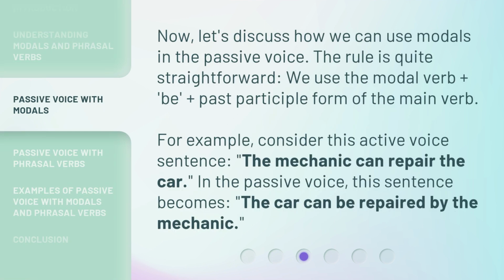Now, let's discuss how we can use modals in the passive voice. The rule is quite straightforward. We use the modal verb plus be plus past participle form of the main verb. For example, consider this active voice sentence: the mechanic can repair the car. In the passive voice, this sentence becomes: the car can be repaired by the mechanic.